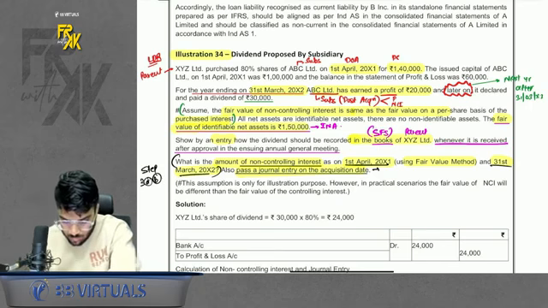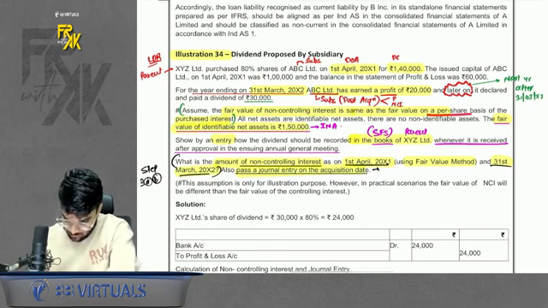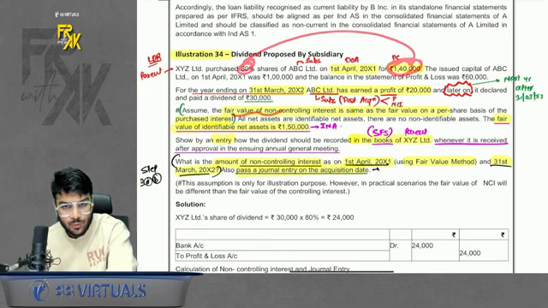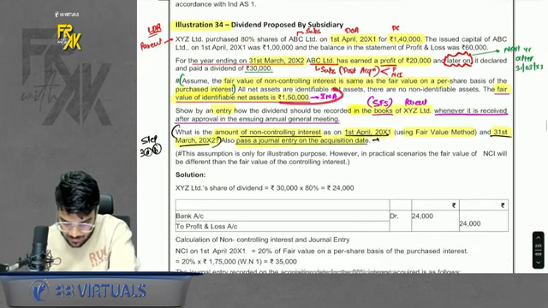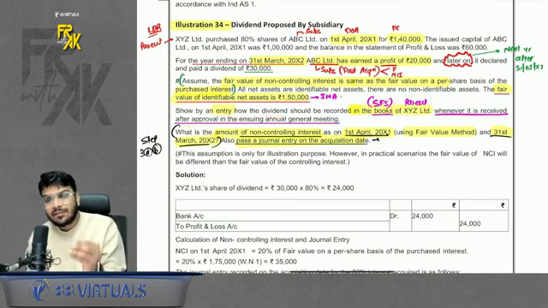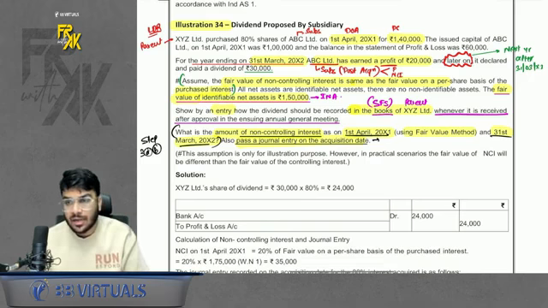Then they are telling us to find the value of NCI as per the fair value. And what is the fair value? It is on the same per share basis of purchased interest. That means if you have paid 1,40,000 for 80%, using this ratio, you can find the fair value of NCI for 20%. Then INA fair value is given. What have they asked? They have asked the entry for dividend in the SFS of the parent whenever it is received. Are they asking the entry for the current year of dividend? No. Whenever the parent receives, we need to pass an entry.